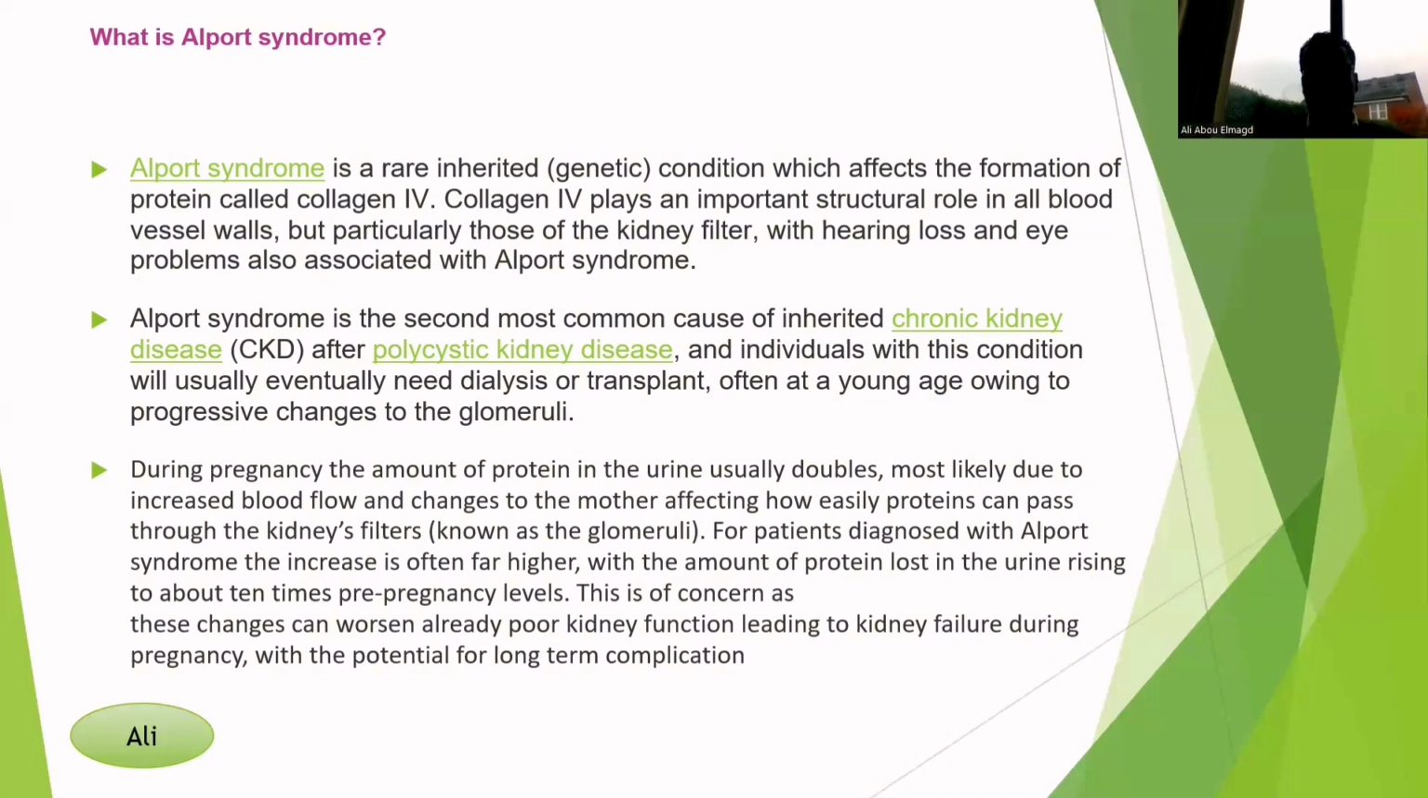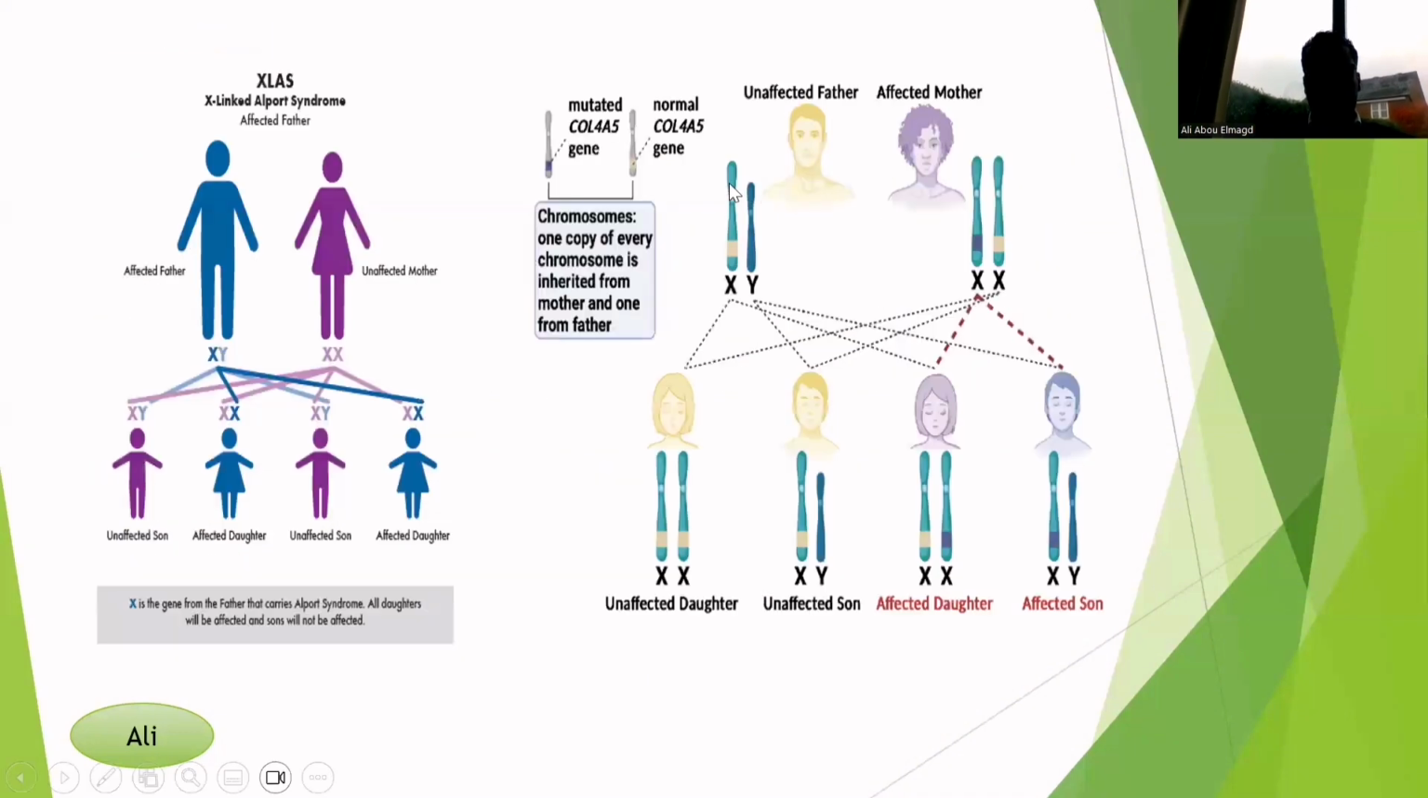So how will the follow-up of this patient be during the pregnancy? As we said, this is an inherited disorder, so there are many ways of inheritance of this gene. The most important is that it can be X-linked dominant. For example, in X-linked dominant, if the father is the one who is affected and the mother is unaffected, you know that the father gives the X chromosome to the daughter.